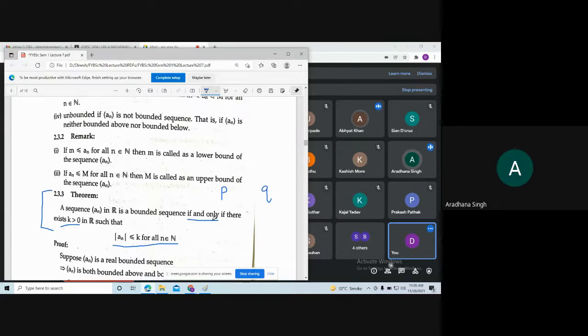Both side double implied. So double implication, right? Yes, sir. Okay. So here I am saying P is bounded sequence and Q is this second statement. Now what happens if I attach this word un to this bounded sequence? Which means what?